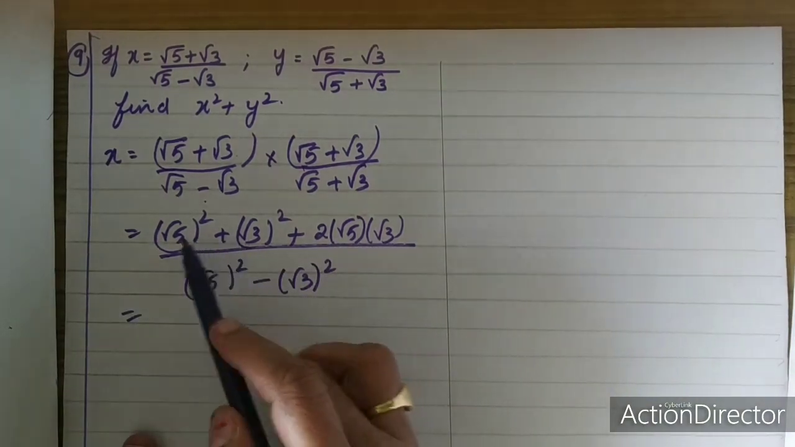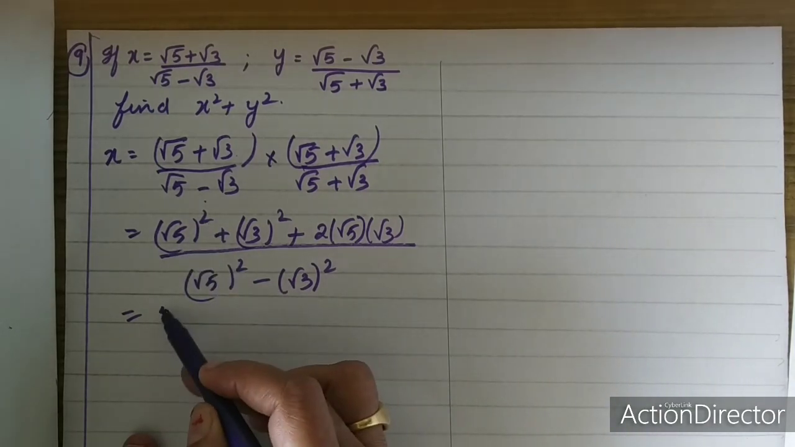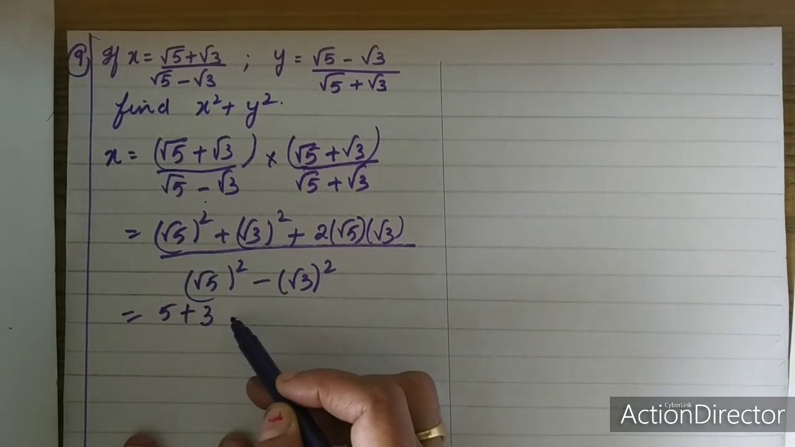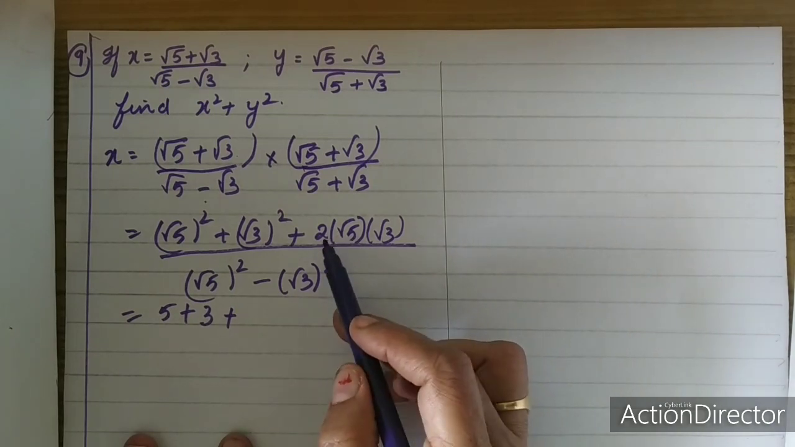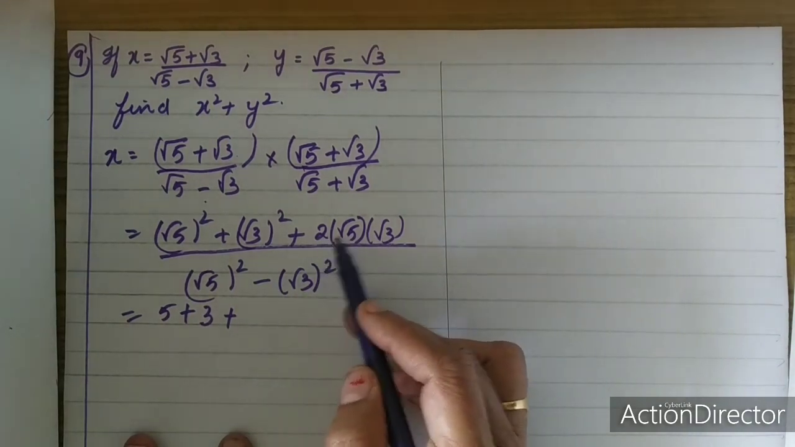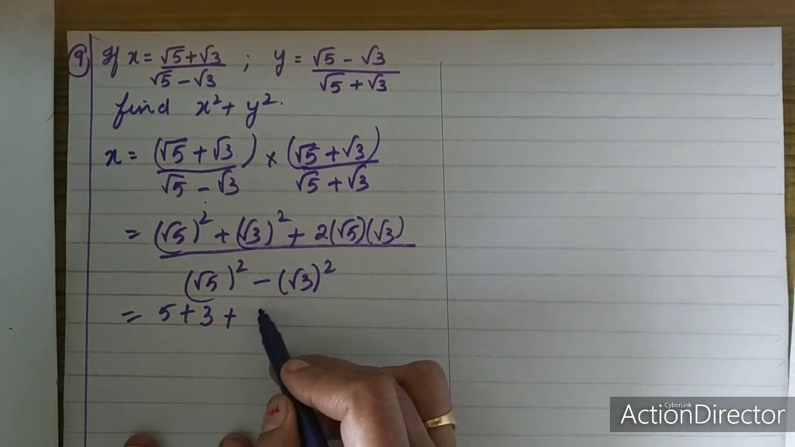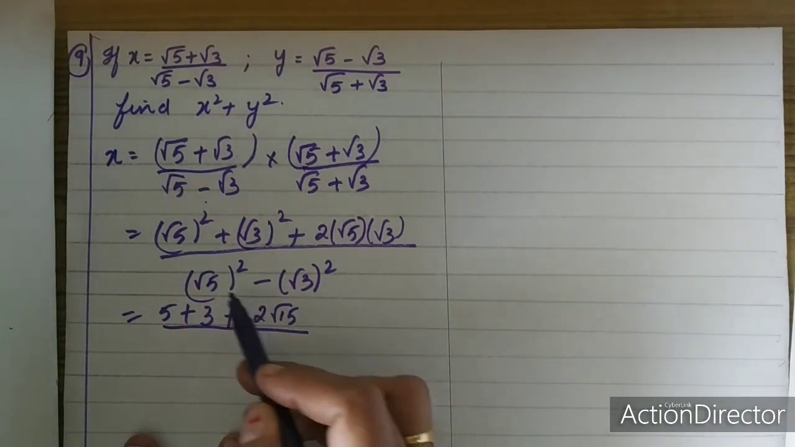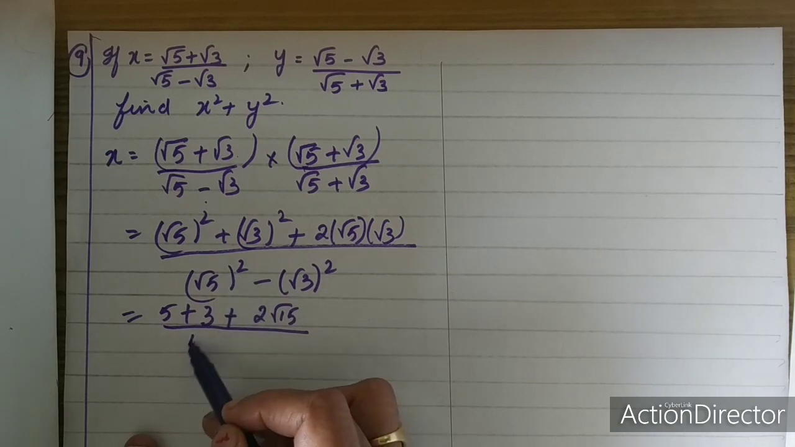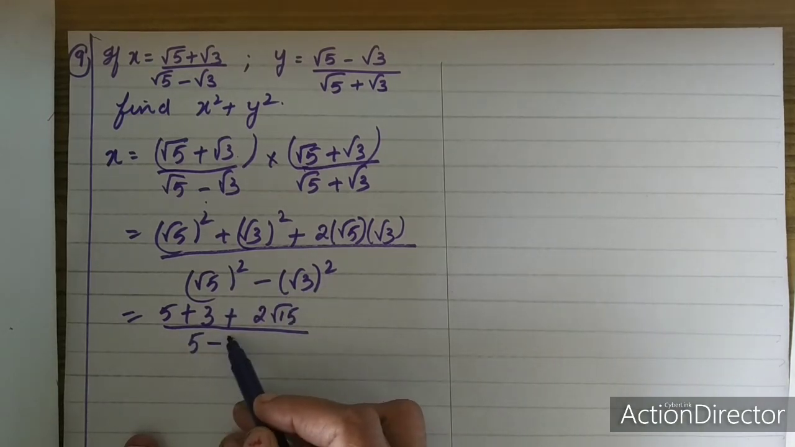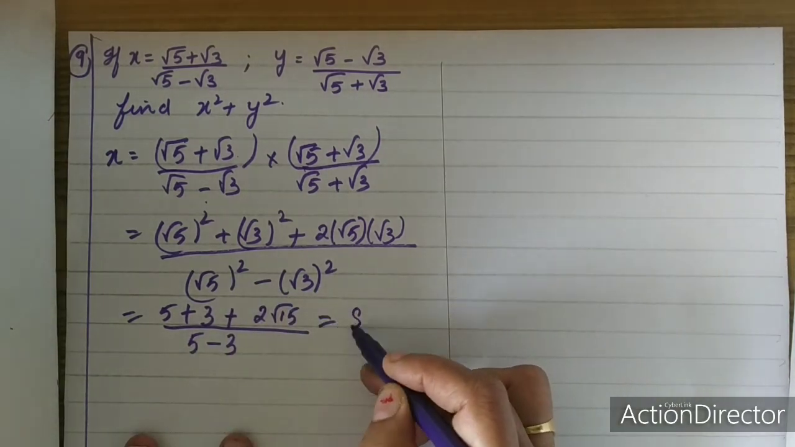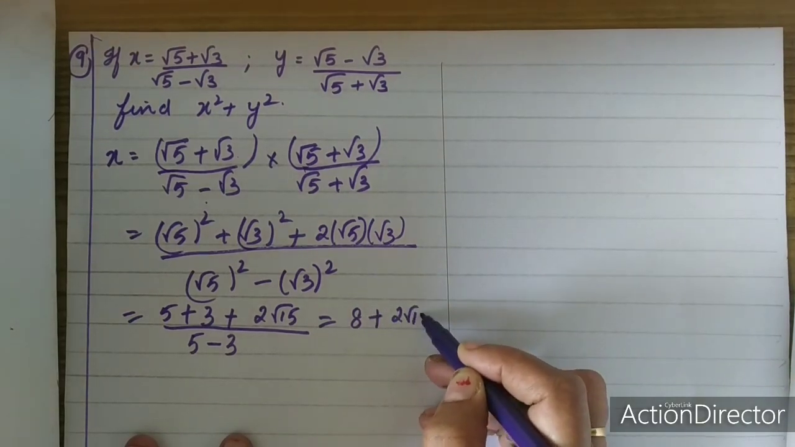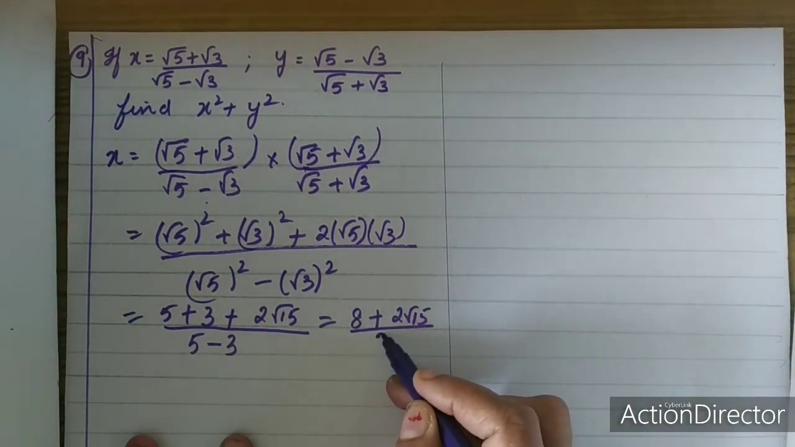So in the numerator, what is root 5 square? 5. Root 3 square, 3. And 2ab, 2 into root 5 into root 3 is root 15. So you have to write 2 root 15. And in the denominator, root 5 square is 5 and root 3 square is 3. So this is equal to 8 plus 2 root 15 upon 5 minus 3 is 2.